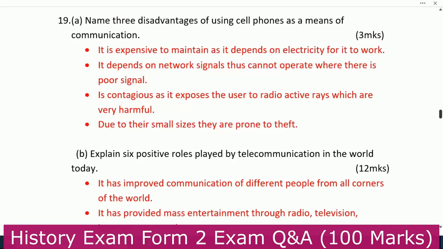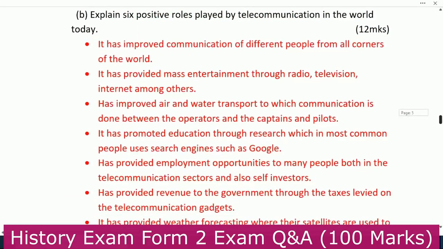Number 3, it is harmful as it exposes the user to radioactive rays which are very harmful. Next, due to their small sizes, they are prone to theft.